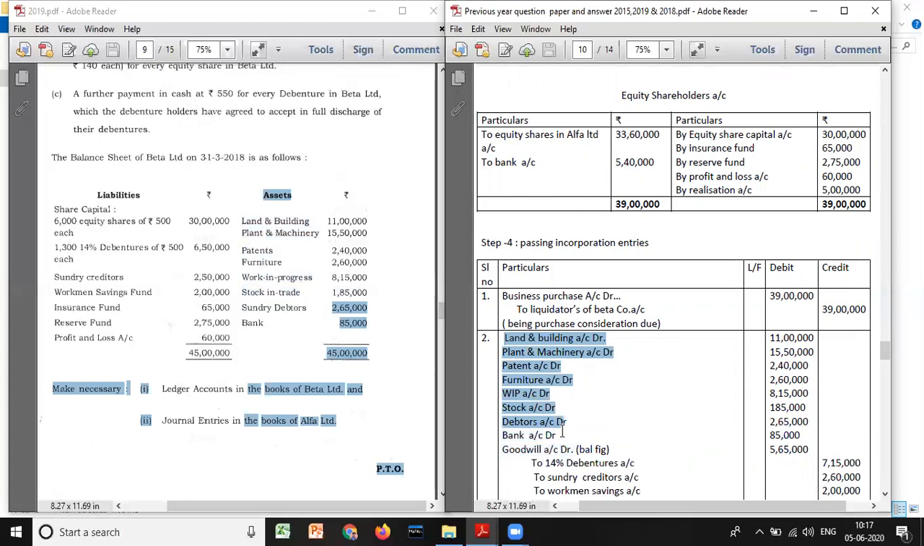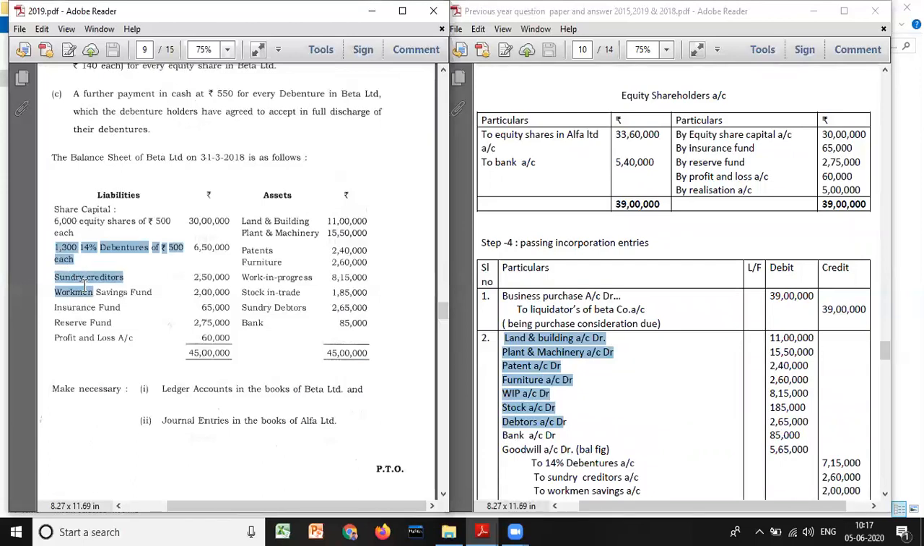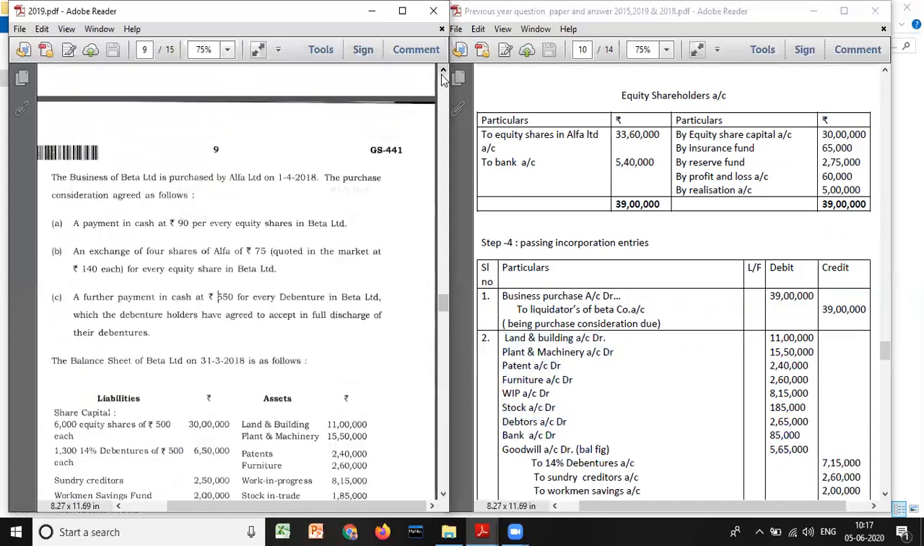After debiting assets, please always leave one line space, and then go for liabilities. How many liabilities do we have? 3 liabilities. You have to take book value once again. And one more thing here: the debenture is discharged, so you have to take market value, because they have given an adjustment. One debenture is how much? 500 rupees. But they are making payment of how much? 550 rupees. So whichever amount is paid, that amount you have to take.